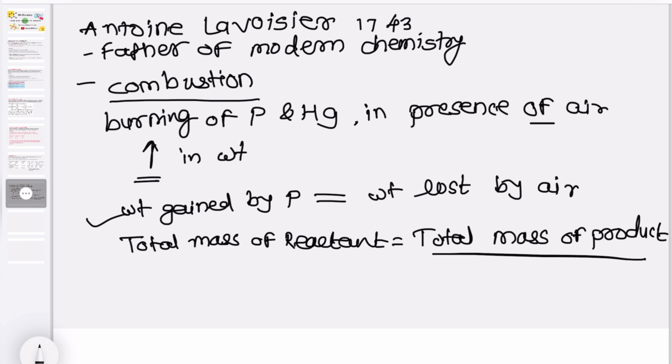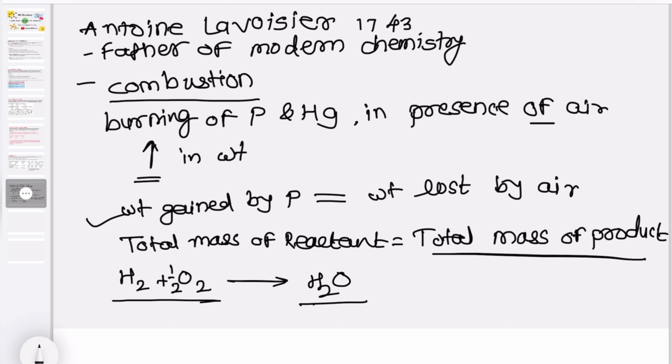When hydrogen gas combines with oxygen to form water, here the mass of hydrogen and oxygen is consumed, and the product, that is water, gains this mass.